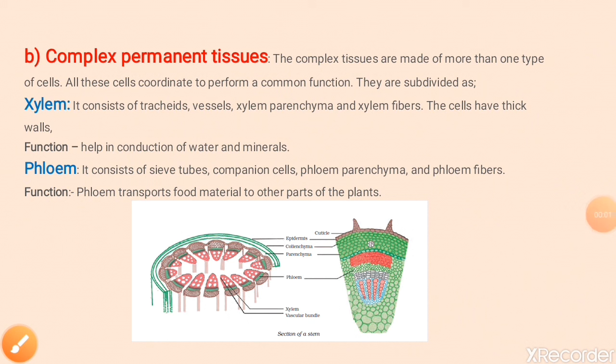Now let's talk about phloem. Phloem also has four types of cells: sieve tubes, companion cells, phloem parenchyma, and phloem fibers. The sieve tubes are tubular in structure and they are perforated. The basic function of phloem is to transport food material to other parts of the plant. So, xylem